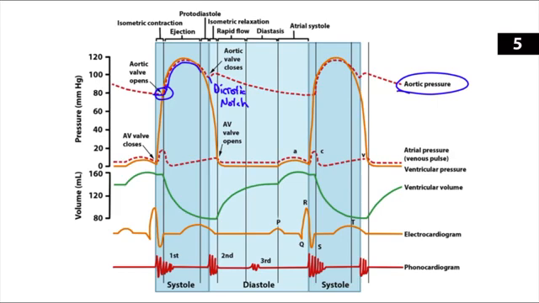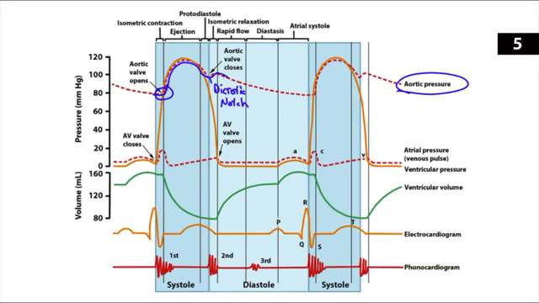So what's going on here? Why is the pressure increasing in the aorta after the aortic valve closes? Well, as the ventricles enter into diastole, there is actually a brief reversal of flow from the aorta back into the left ventricle. And this helps the aortic valve to actually shut. This will also result in a slight increase in aortic pressure caused by the elastic recoil of the semilunar valves and the aorta. So the dicrotic notch and that second increase in the aortic pressure is due to that elasticity of the aorta.